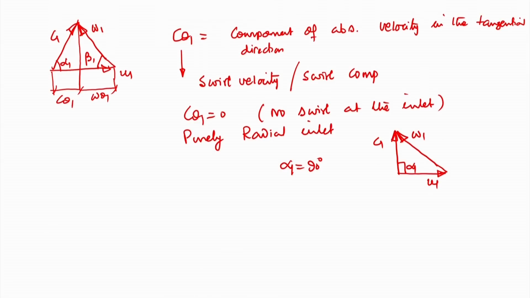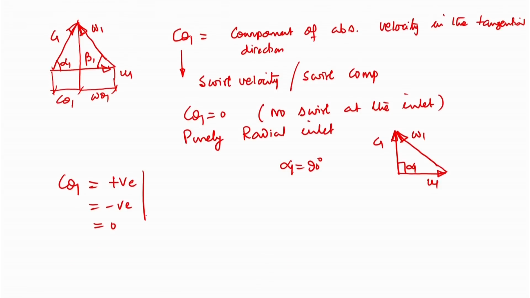We will see, when we discuss the Euler equation for pumps, that the component C theta 1 has a big role to play when we talk about the head developed by the pump. Now, C theta 1 may be positive or negative, or it may be 0. When it is 0, that is alpha 1 equal to 90 degrees, this is purely radial inlet, no swirl component. Whether C theta is positive or negative, that means there is a swirl.